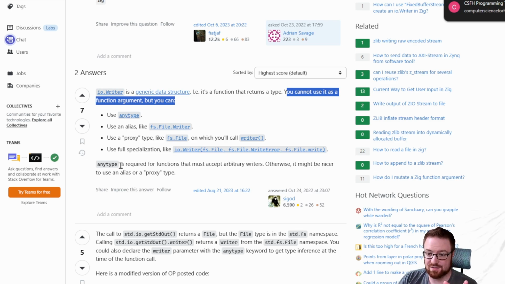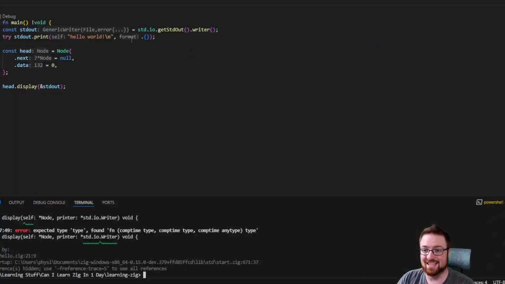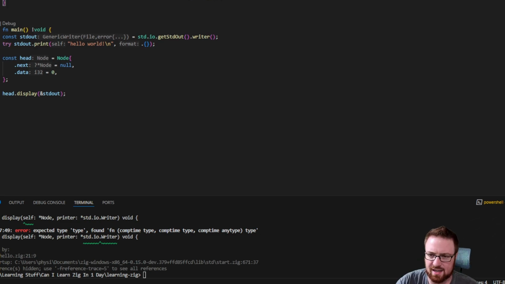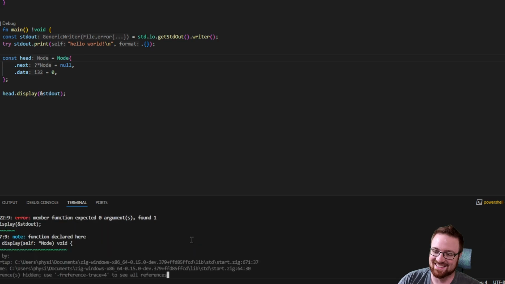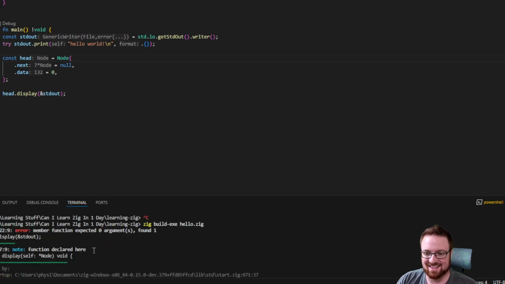This is a good answer as far as I can tell. Way more complicated than I want. So I'm going to do something less memory efficient. I'm not going to pass this in. Also, I just realized I'm also not catching the error with try. I don't know how much I care. I'm just going to have a bunch of standard outs and just get over it. That's just easier for me. I don't want to have to deal with this. Watch it still not work. Yeah, I probably edited something else wrong.